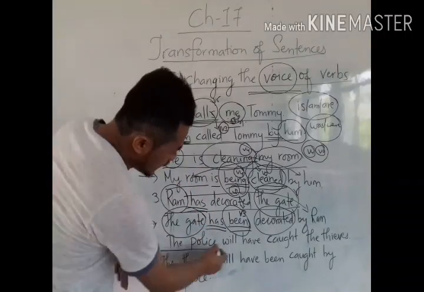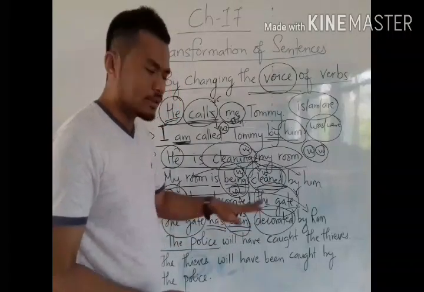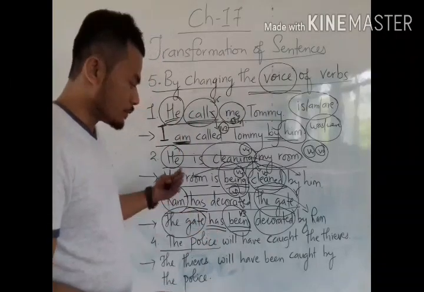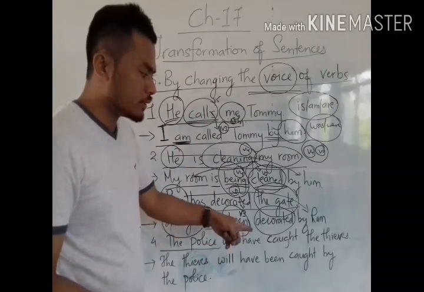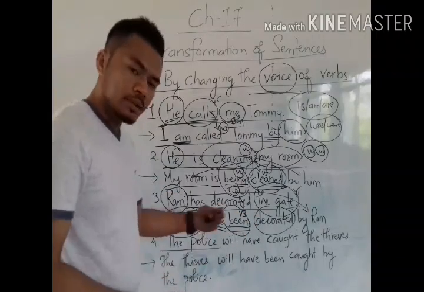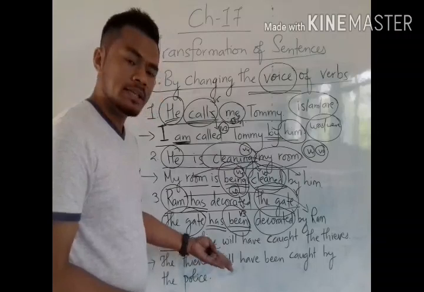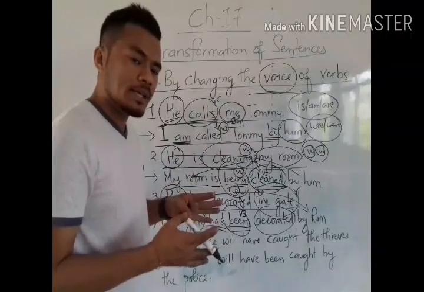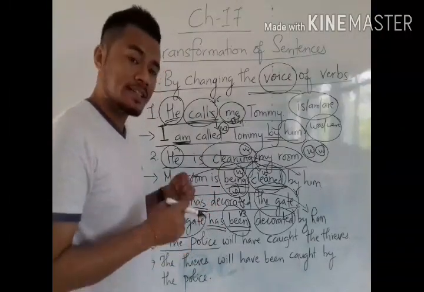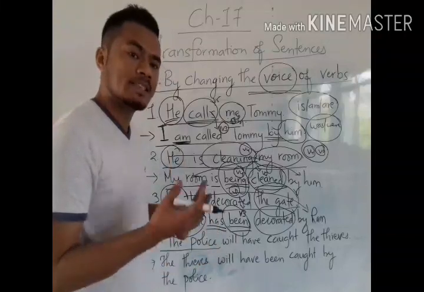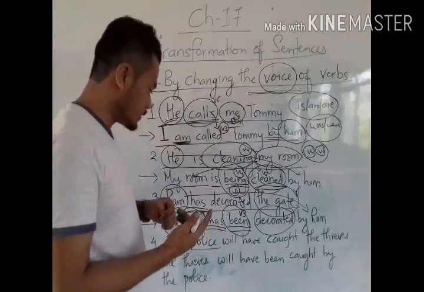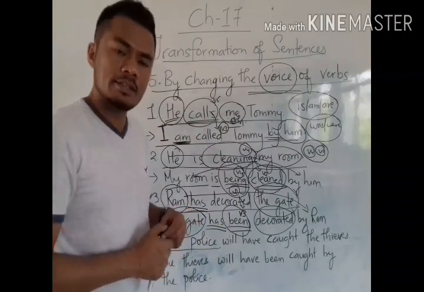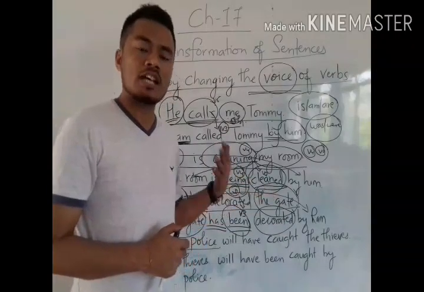Okay, now come to this one. The police will have caught the thieves. This is future perfect tense. The thieves will have been caught by the police. Same, no change of tense, only the change in the forms of words and the change of subject and object. The tense is the same, only the expression of the same action is different. Understood? So this way, by changing the voice of words, we also follow the transformation of sentences.